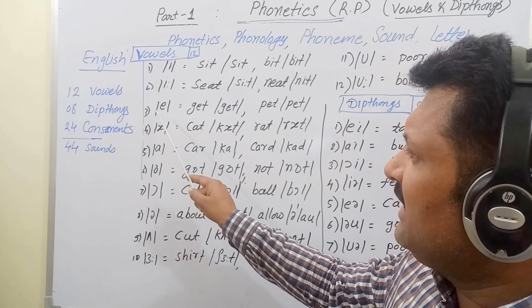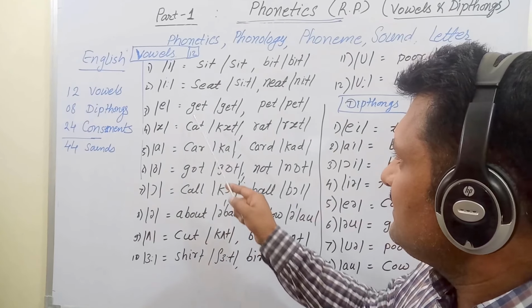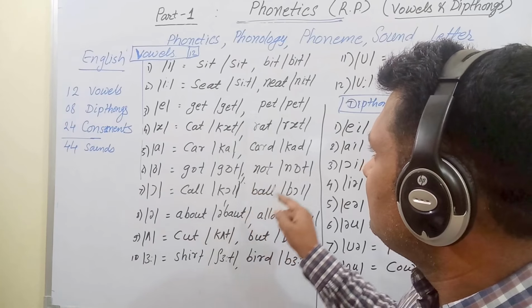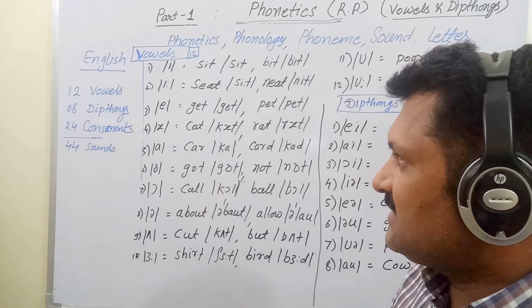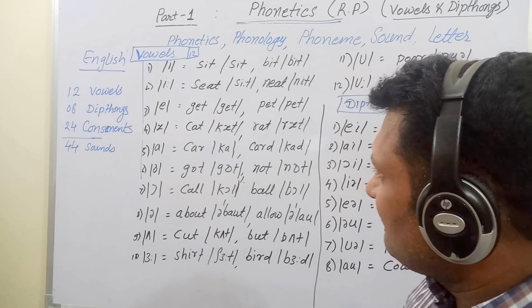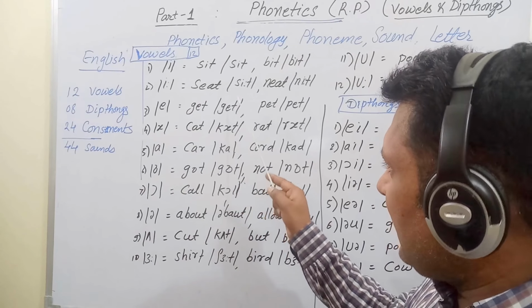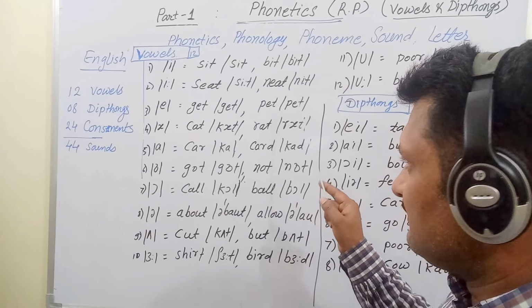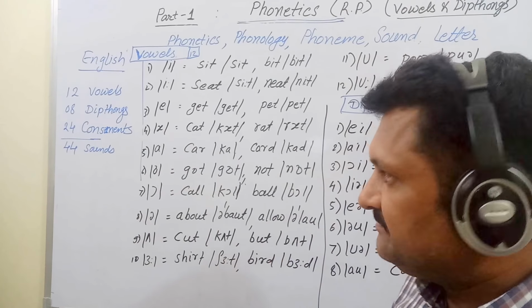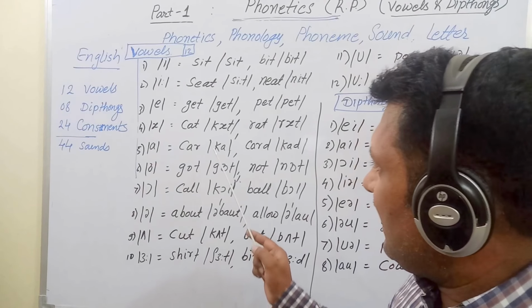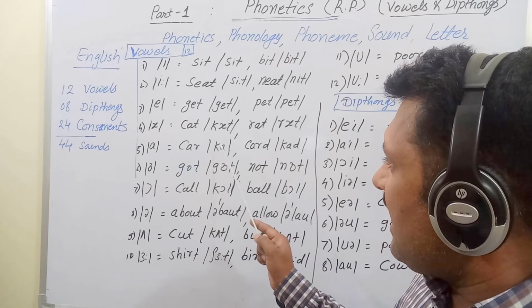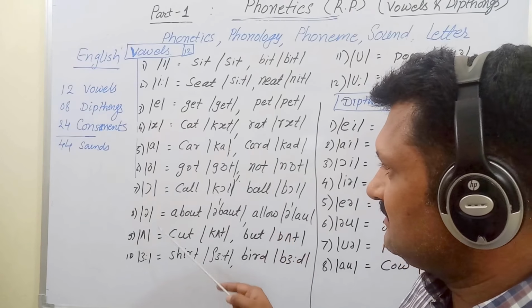This third vowel is in gate, pet. Next, the fourth is in cat, rat. And the fifth one is in car, cart.